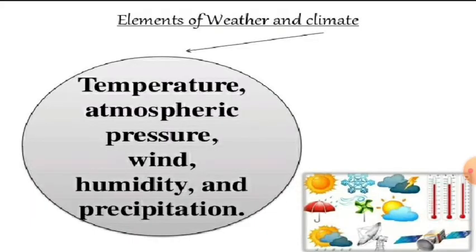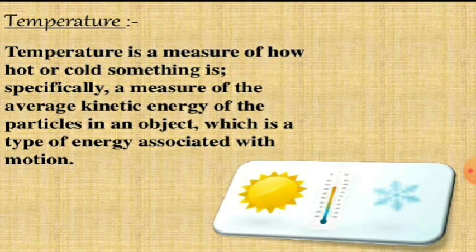Now, there are some elements of weather and climate. What are those elements? Temperature, atmospheric pressure, wind, humidity and precipitation. Let us see them one by one.